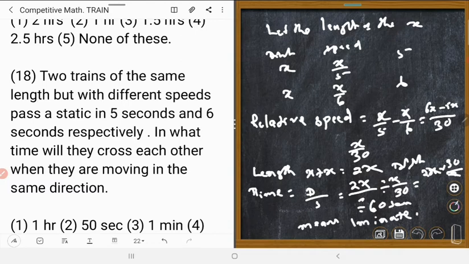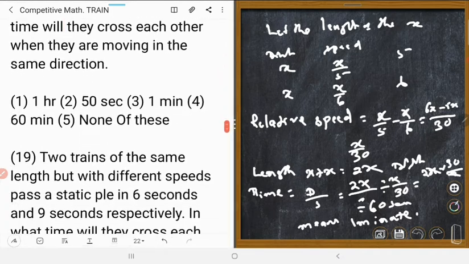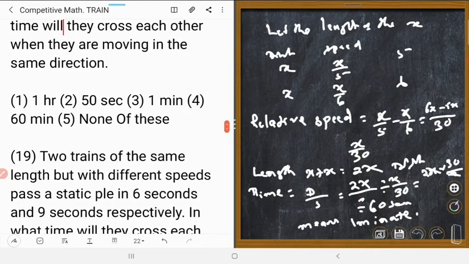Could you understand? Which number is correct? Number 3 is correct.